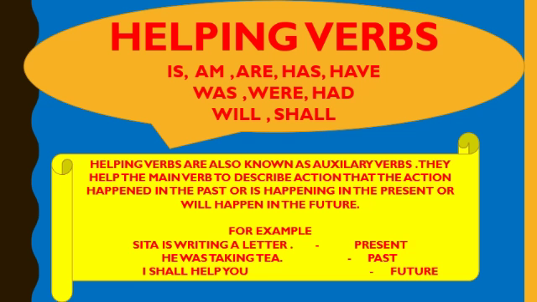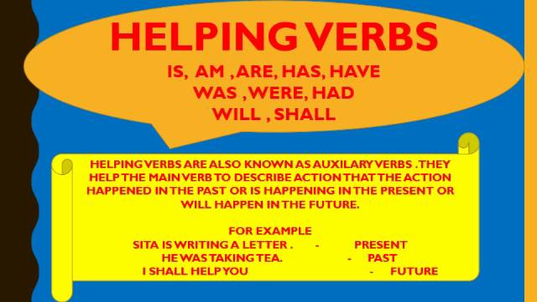So that's why present tense is here. That's why "is" is here, and "is" is always used in present tense. Second example is "He was taking tea." So "was" is here, and "was" is always used in past tense. "I shall help you." Here "shall" is a helping verb, and "shall" is always used in future tense.